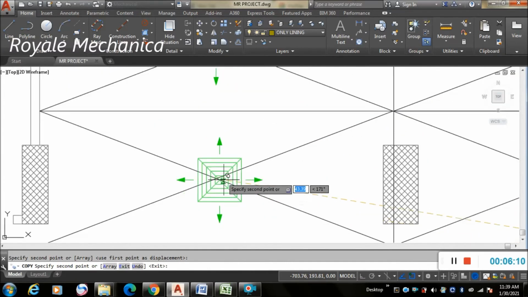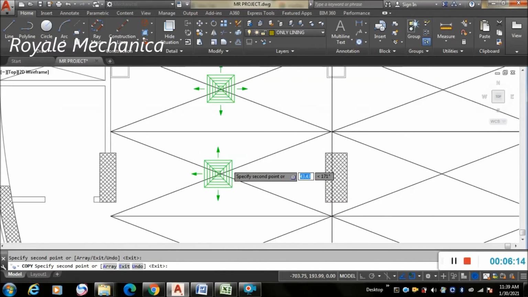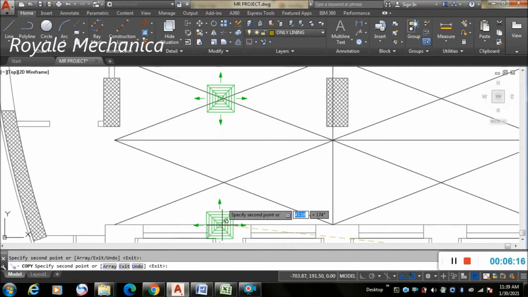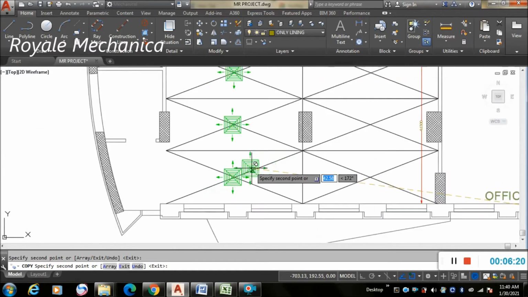First diffuser, second, third. See here, like this.